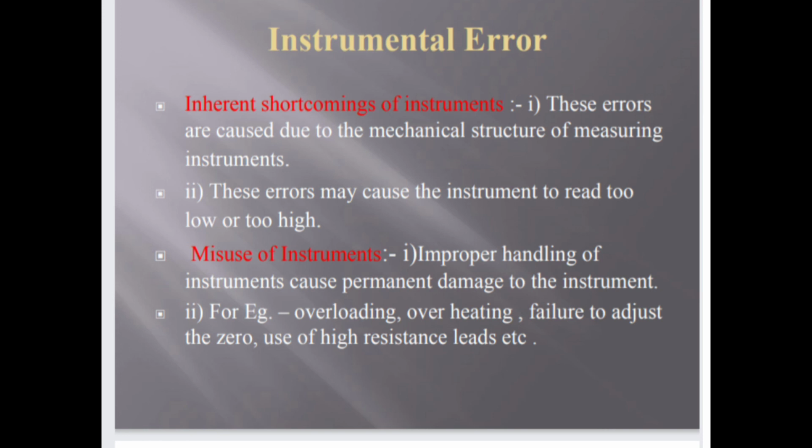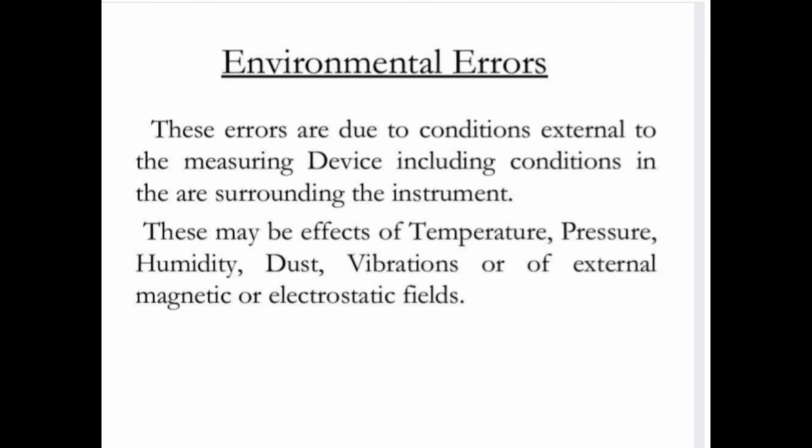So the next is, what are environmental errors? This is a very important topic. Environmental errors are due to conditions external to the measuring device, including conditions in the area surrounding the instrument. These may be the effect of temperature, pressure, humidity, dust, vibrations, or of external magnetic or electrostatic fields. These are the environmental errors. This topic is very important. These points are important for the SSC JE exam.